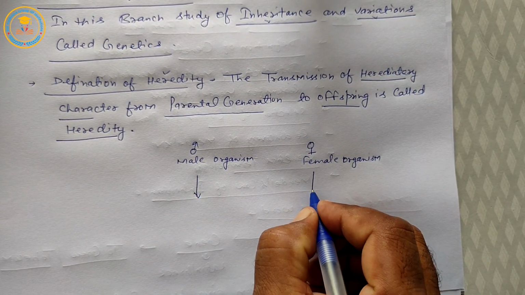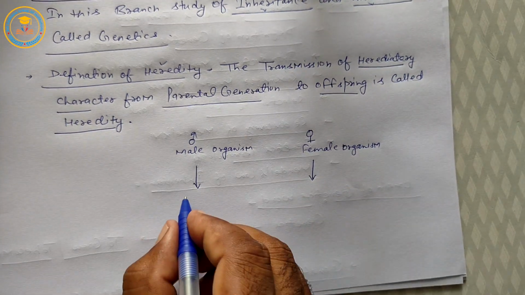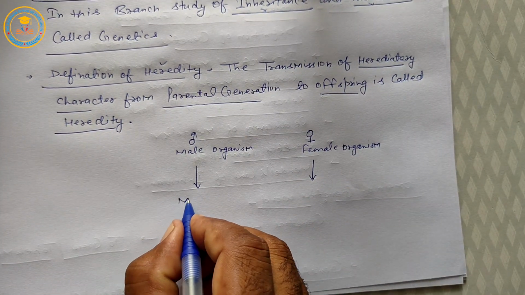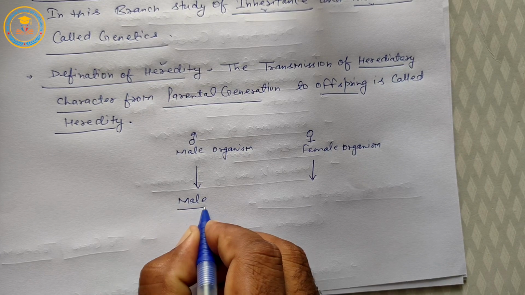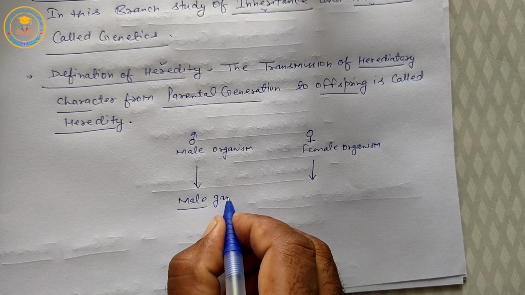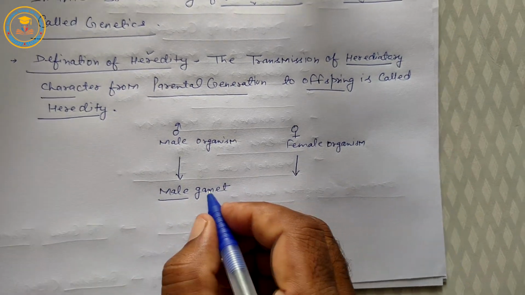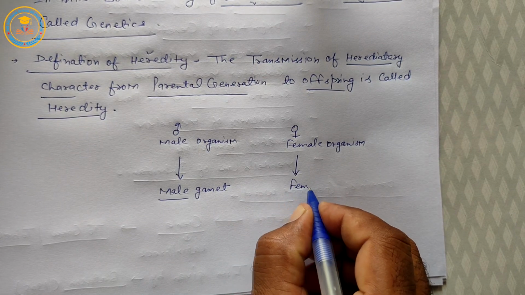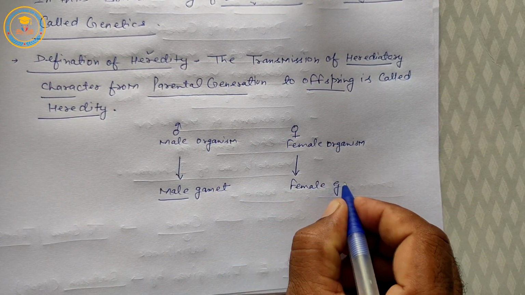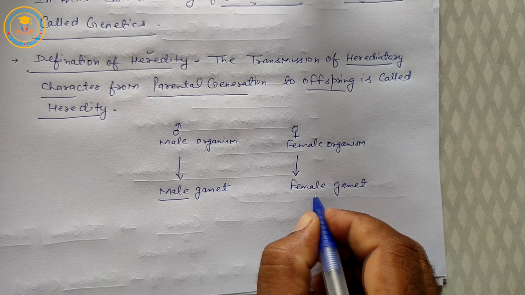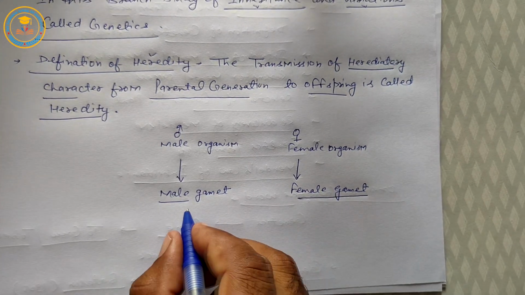After a specific age, the male reproductive organ produces male gamete and the female reproductive organ produces female gamete.